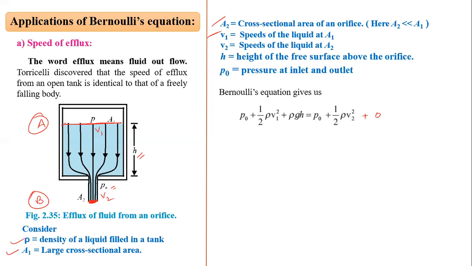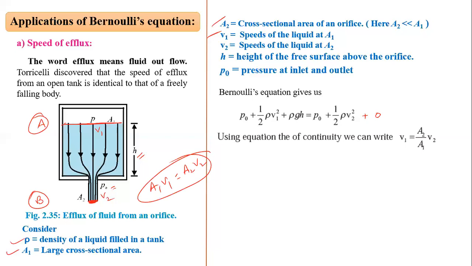Now we have to simplify this equation. Using the equation of continuity we can write A1 V1 is equal to A2 V2. By using that we can write V1 is equal to A2 by A1 into V2.